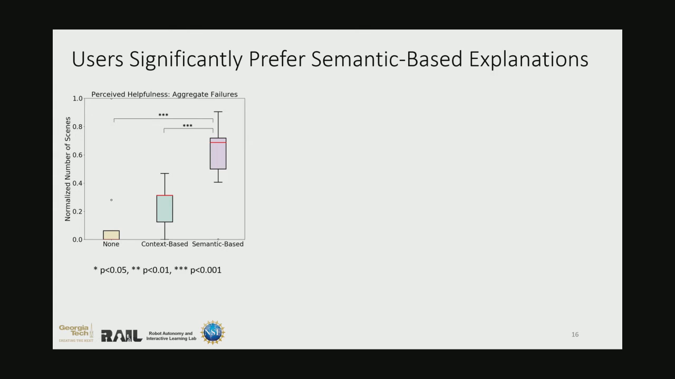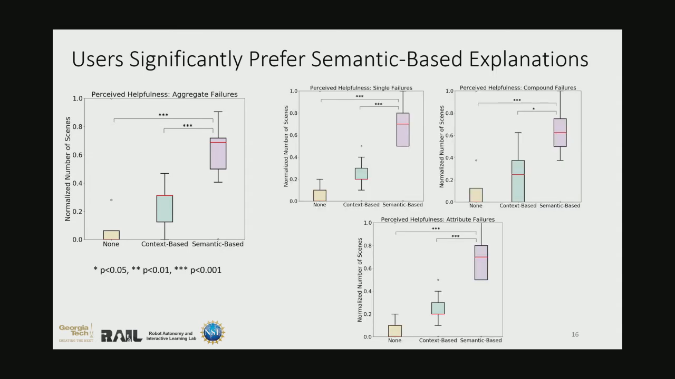The results show that overall, users prefer the semantic-based explanations significantly more than the context-based explanations. Furthermore, when examining each failure type individually, we see that for all failure types, users significantly preferred the semantic-based explanations over context-based explanations again. So in other words, the results of this study really validate that explanations grounded in inter-object relations and object attributes are significantly more useful to everyday users.